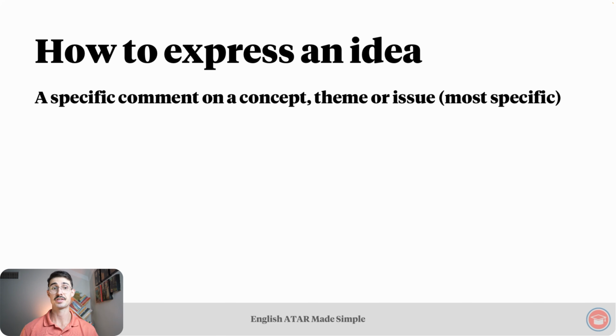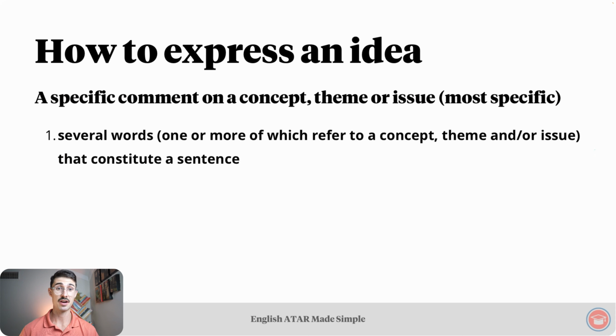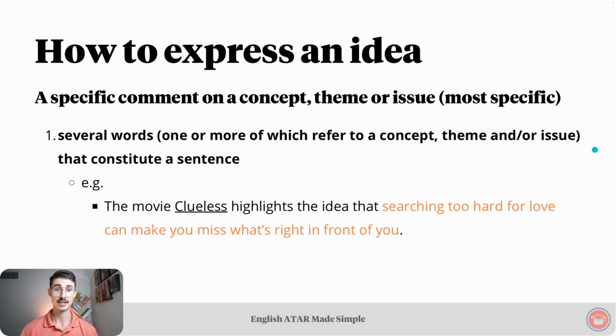Finally, how to express an idea. We learned earlier that an idea is a specific comment on a concept, theme, or issue, and it is the most specific of those 4 topics that we've discussed in this lesson. It's on the most specific side of the spectrum. Firstly, an idea is typically several words, 1 or more of which refer to a concept, theme, and/or issue that constitute a sentence. For example, the movie Clueless highlights the idea that searching too hard for love can make you miss what's right in front of you.